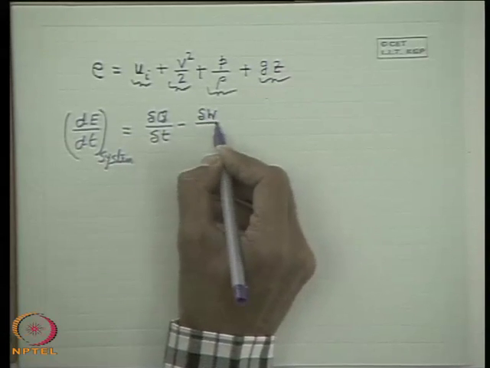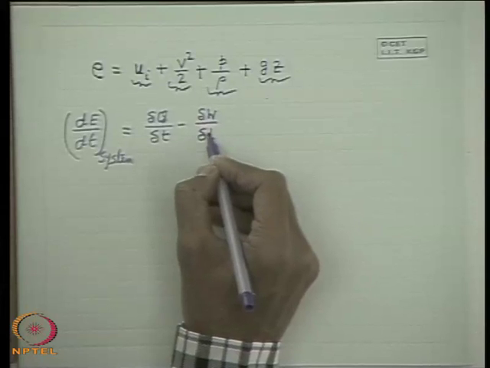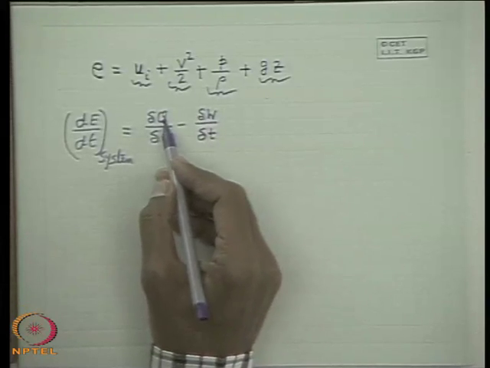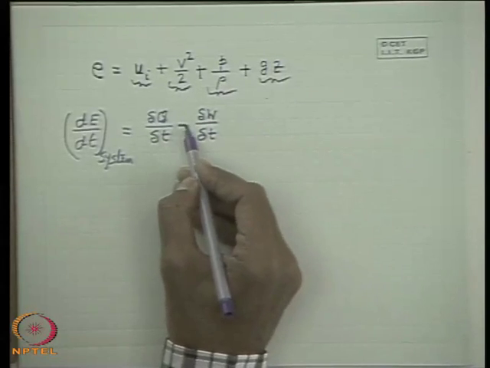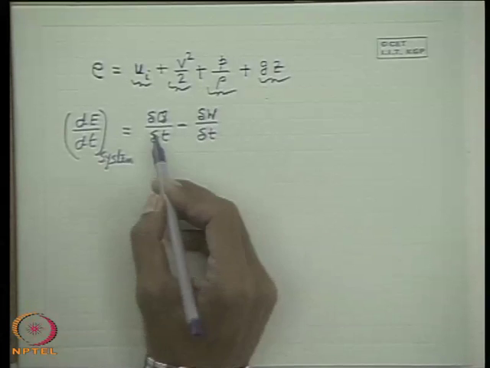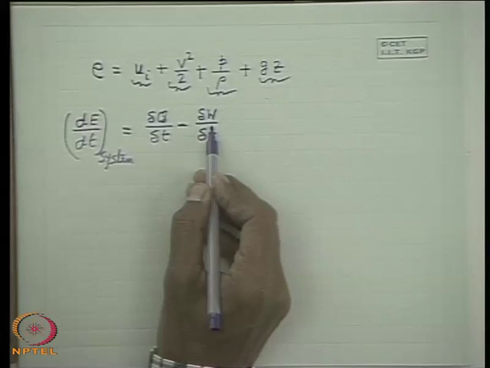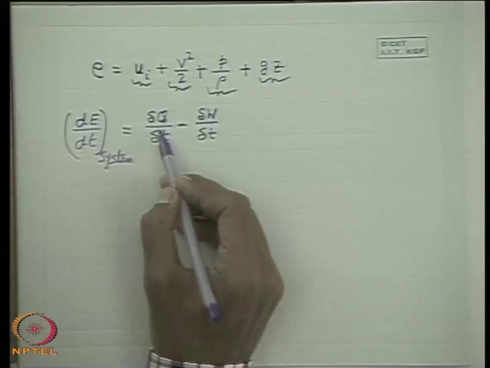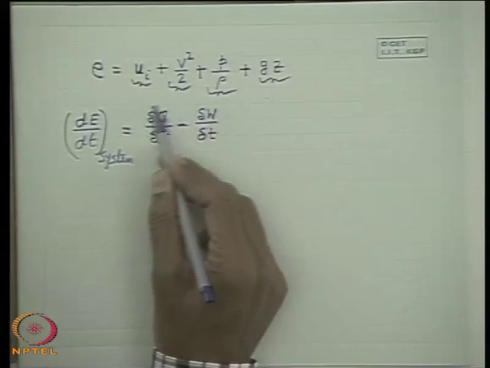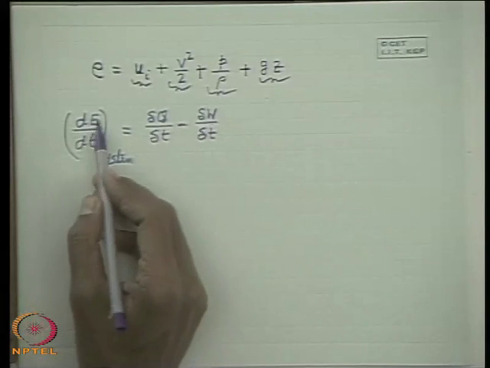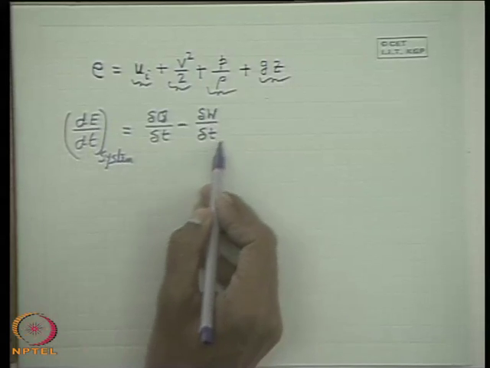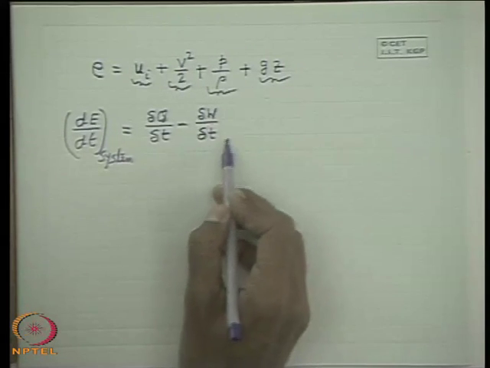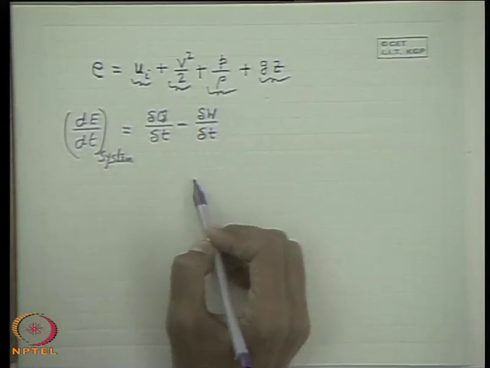If we consider the positive senses as heat supplied to a system and work done by a system, then this difference takes care of the net energy coming in, which is responsible for the change of energy of a system. This is precisely the statement of the conservation of energy for a system.